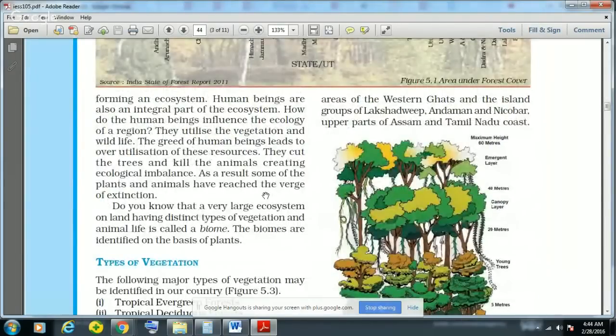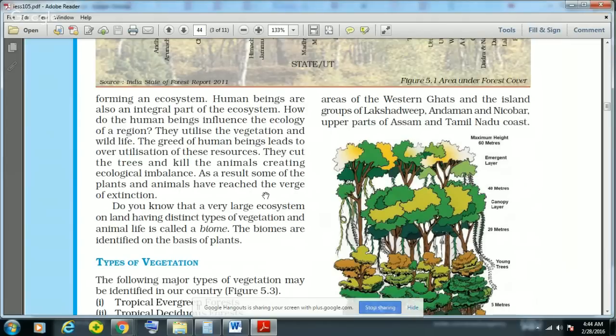Human beings are also an integral part of the ecosystem, and they utilize the vegetation and wildlife. But because of the greed of human beings, because of the overutilization of the resources of the ecosystem, forest resources and natural vegetation, human beings are continuously cutting the trees and killing the animals, and that is why they are creating ecological imbalance, and as a result some of the plants and animals have reached the verge of extinction.